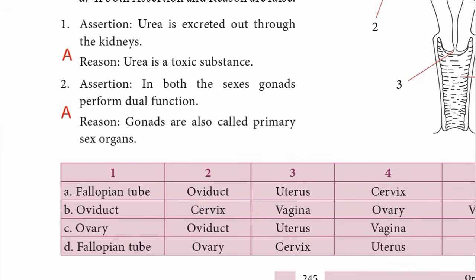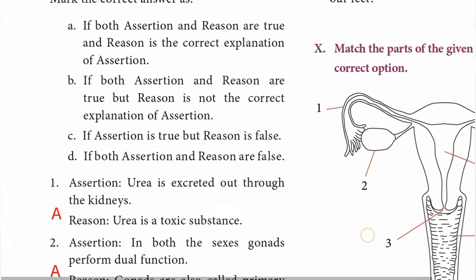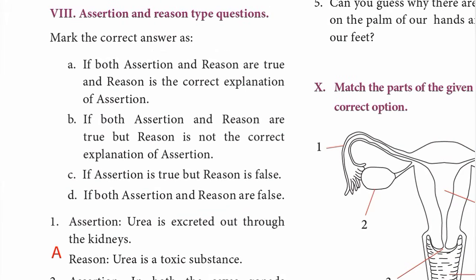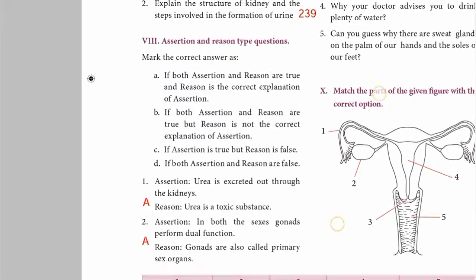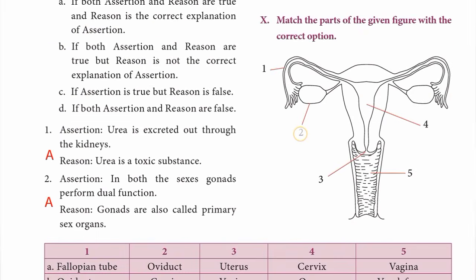Then second one: In both the sexes, gonads perform dual function. Reason: gonads are also called primary sex organs. For this also, A option is the right answer. Assertion and reason are true and reason is the correct explanation of assertion. So, Roman number 8 over.